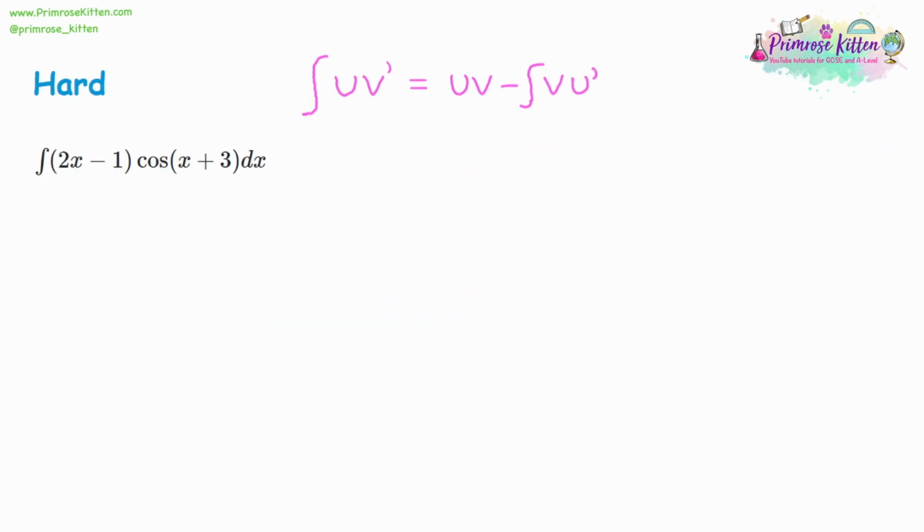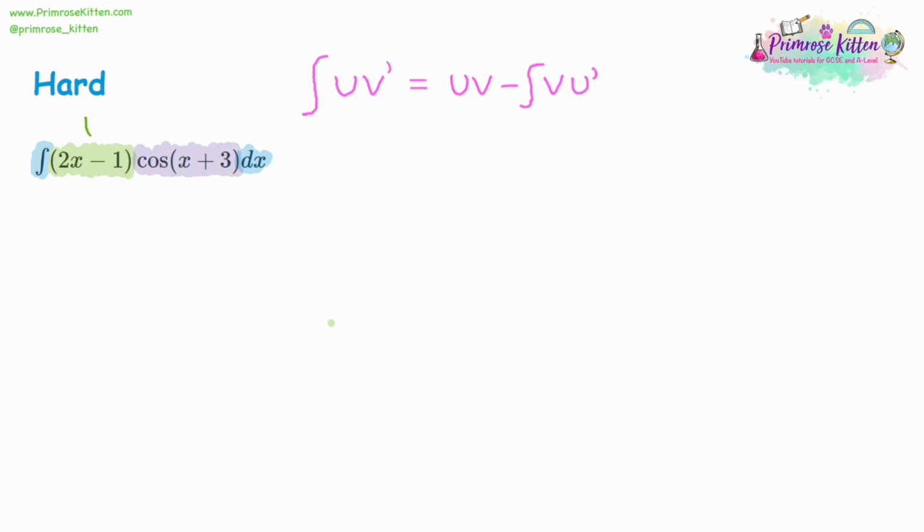Moving on to the hard questions, we have more complicated expressions. Here you can see we've got multiple terms in each part. So we analyse what we have. We've got our x part, which is our 2x minus 1. So now it's two terms altogether. But the whole thing's in a bracket, so it's kind of combined together. Then we've got our second part, which is the cos x plus 3.